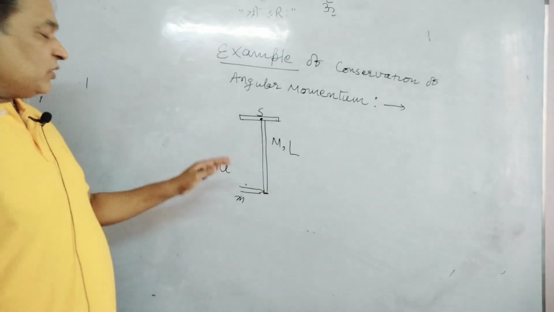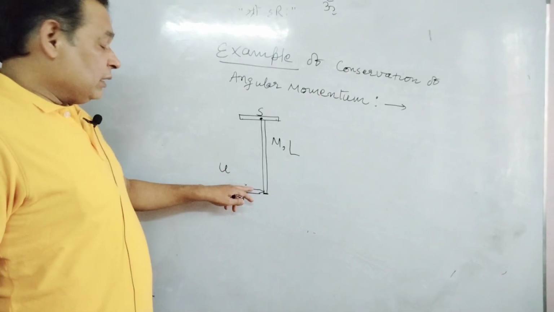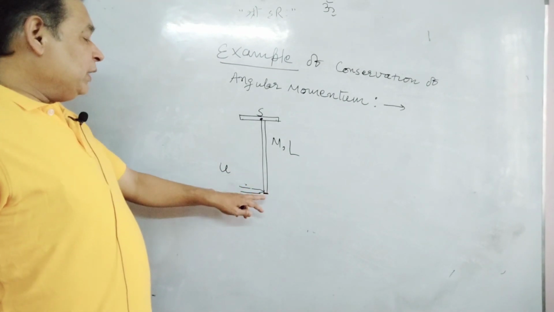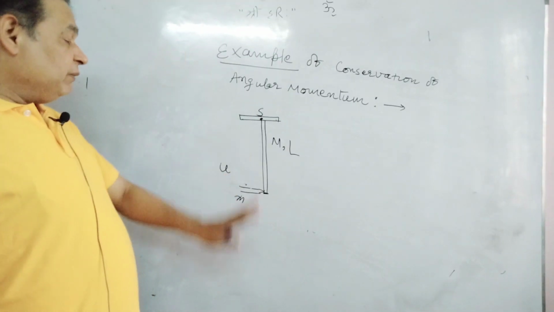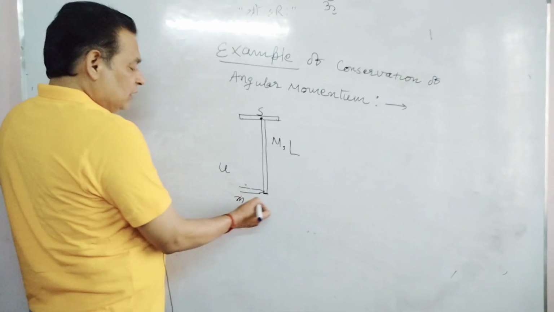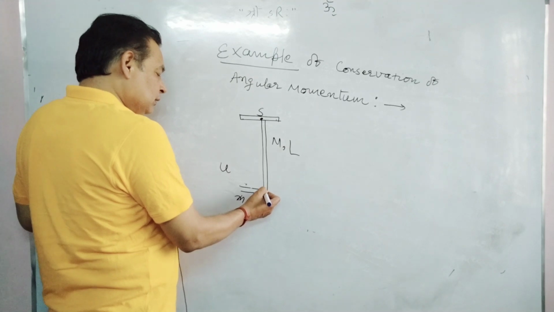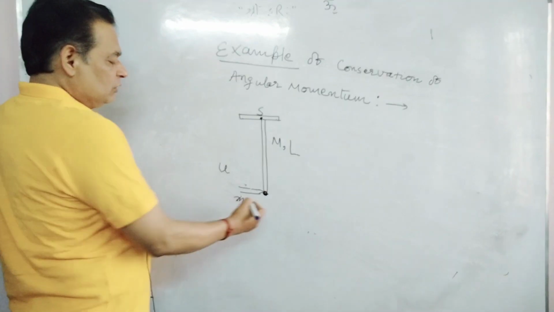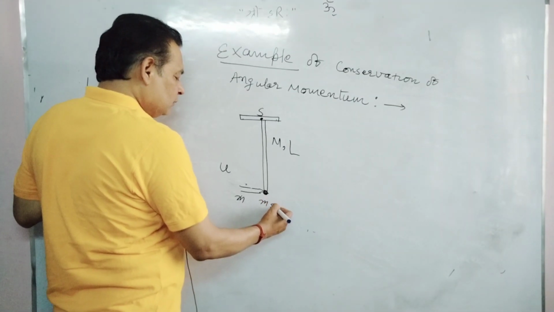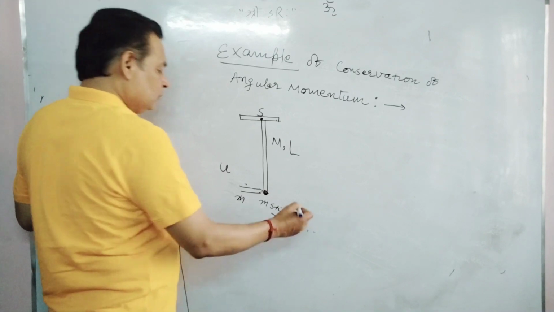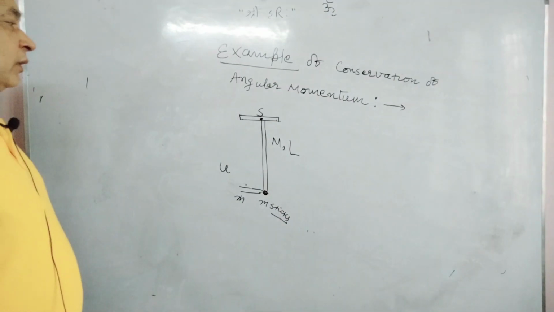Just after striking, what would be the angular velocity of the system? It is given that this mass sticks to the end of the rod. We have to find this just after striking.